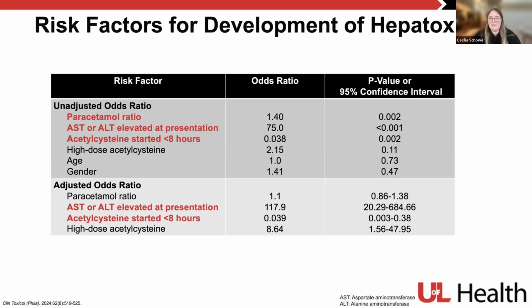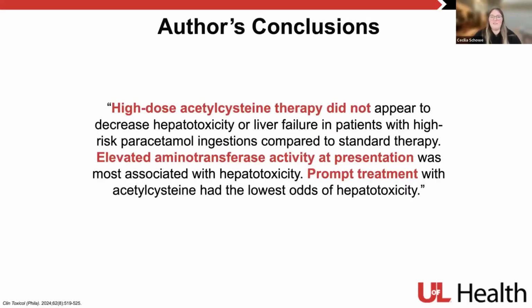And high-dose acetylcysteine had no influence on the development of hepatotoxicity in these groups. So the authors concluded that high-dose acetylcysteine therapy did not decrease hepatotoxicity or liver failure in these high-risk paracetamol ingestions compared to our standard therapy. They did note that elevated aminotransferase activity at presentation was most associated with hepatotoxicity, and prompt treatment with acetylcysteine had the lowest odds of developing hepatotoxicity.